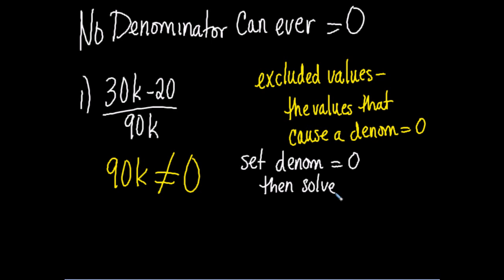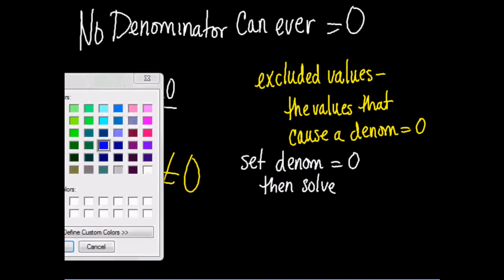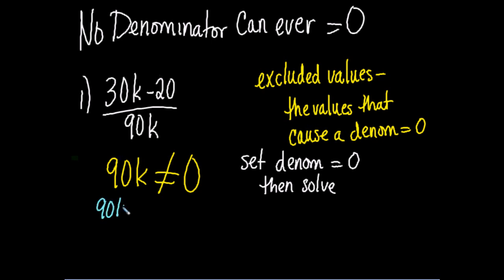So in this case, I'm going to say 90k equals 0, so that would mean k equals 0. So our excluded value on this is k equals 0. K can never equal 0 for this particular rational expression. K can equal any other number in the universe, known and unknown, but it cannot equal 0.